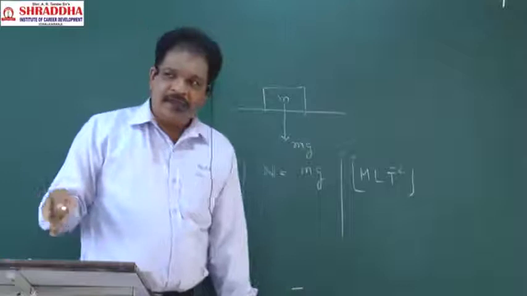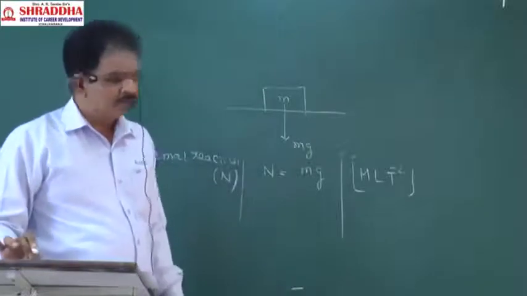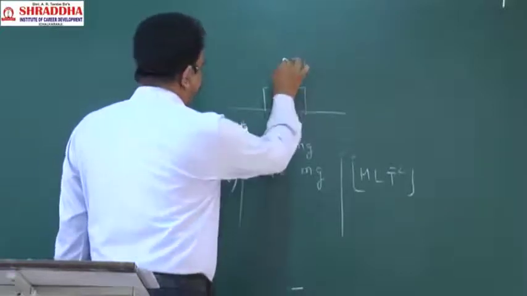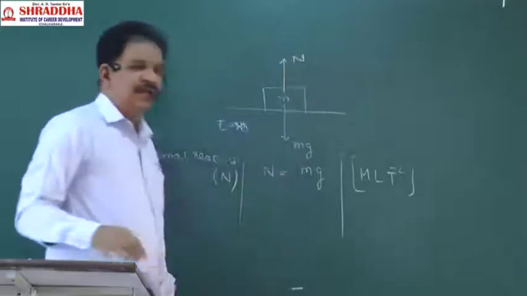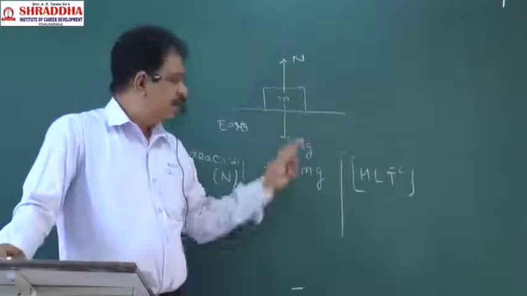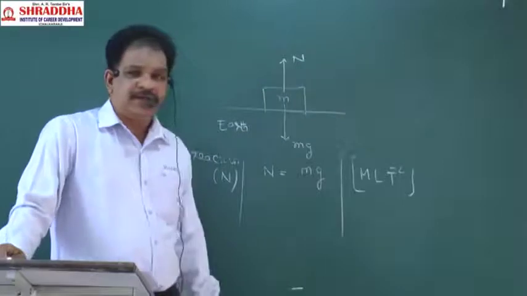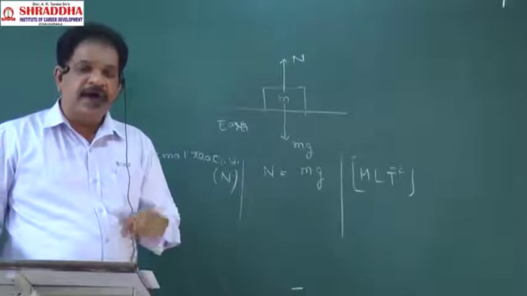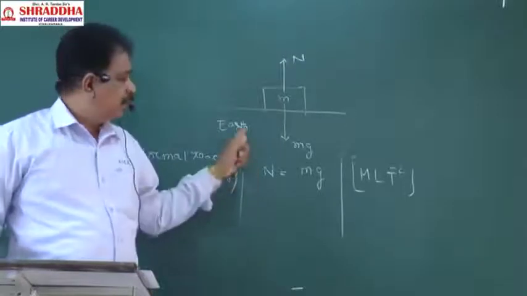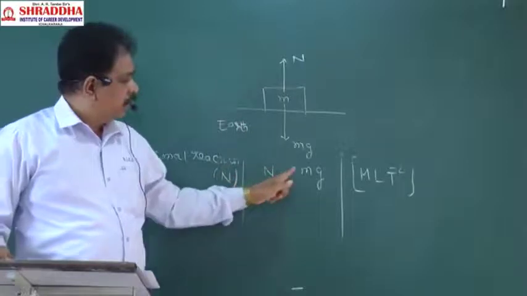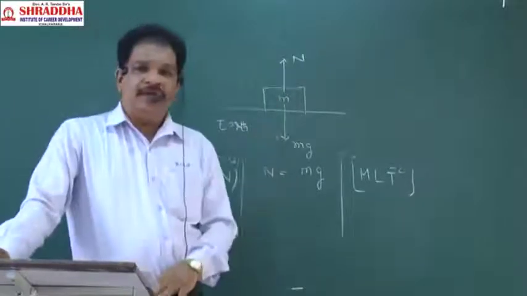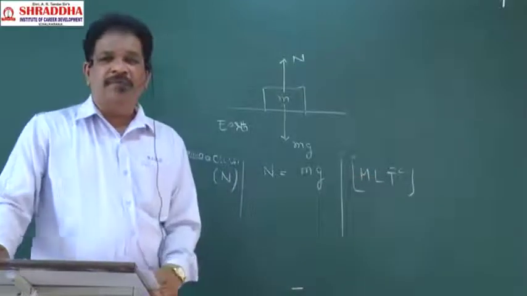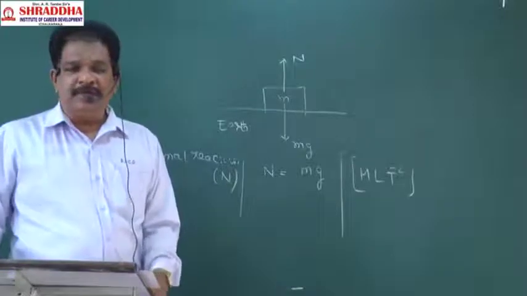Since the body is applying force on the earth, the earth will also apply force on the body in the upward direction. That is called normal reaction. The force applied by the earth on the body is called normal reaction. These two, weight and normal reaction, will be the same. So the dimensional formula is MLT power minus 2.